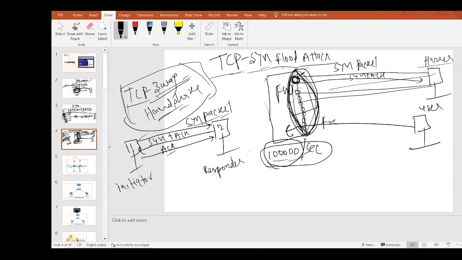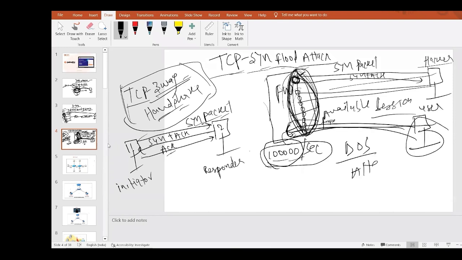Okay, so if any legitimate user tries to get access to the firewall, the firewall will not respond, because there is no free session, there is no available session to reply. So that legitimate user won't be able to get access. That is called a DOS attack. That legitimate user is not going to get access to the device.